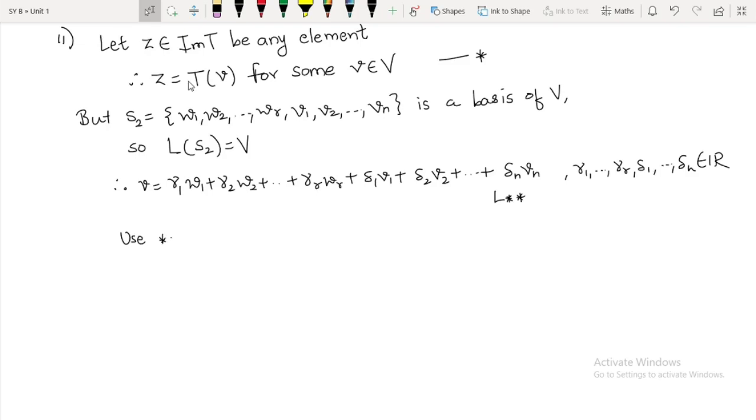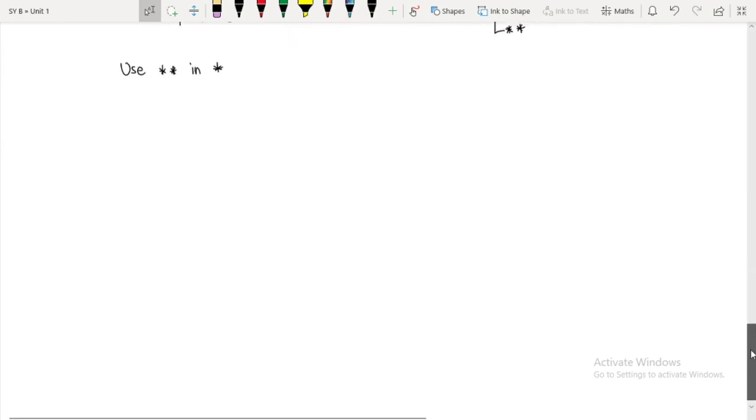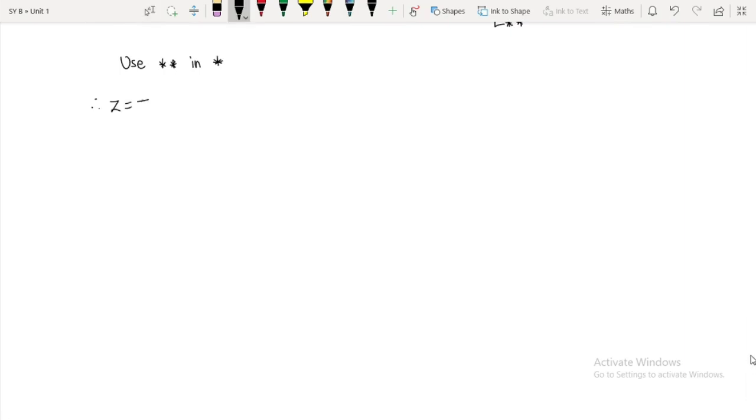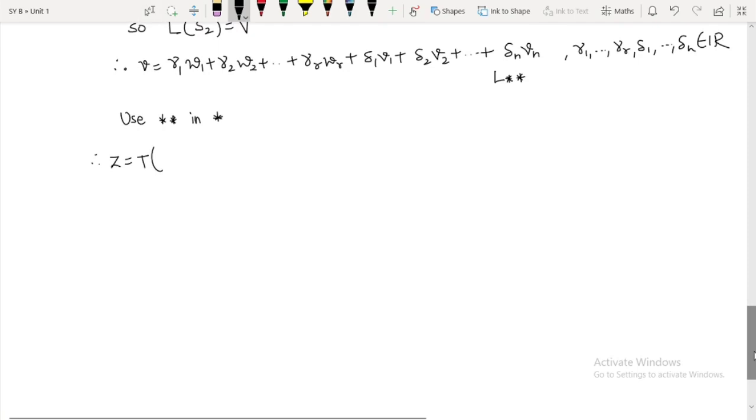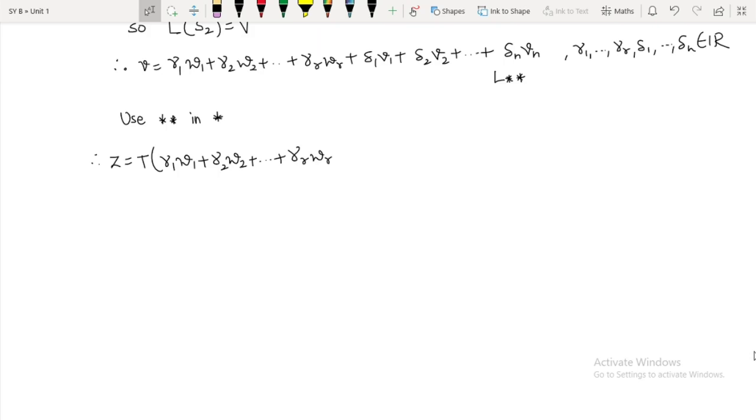So therefore what we are going to get is that this Z will be equal to T of, and what is the value of V? The value of V is this. So it will be T of gamma 1 W1 plus gamma 2 W2 plus so on gamma R WR plus delta 1 V1 plus delta 2 V2 plus so on delta n Vn.